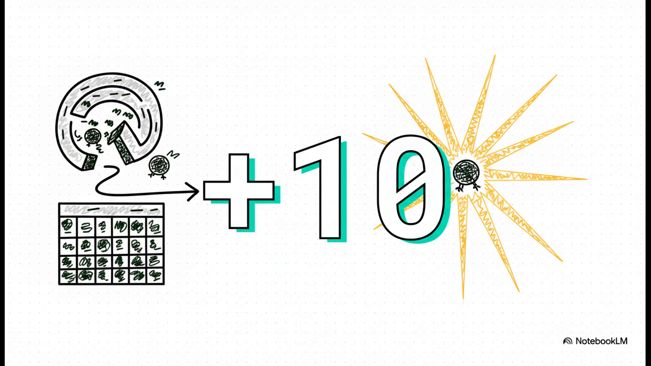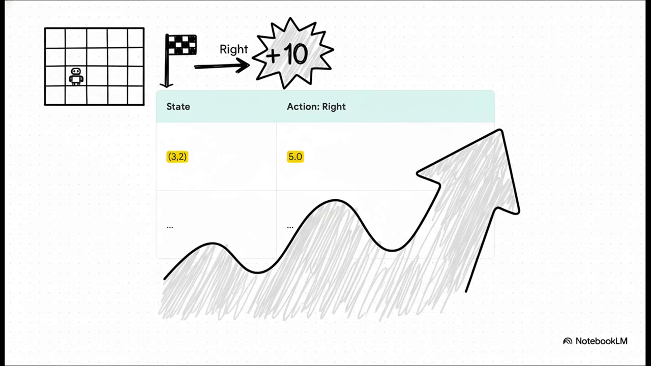And it gets the ultimate feedback, a huge positive reward of +10. This is the breakthrough moment. The agent was in the square at 3, 2. It took the action right, and it hit the jackpot. For the very first time, a bright, positive value shows up in its Q table. A score of 5.0 now marks that specific move as being really, really good.